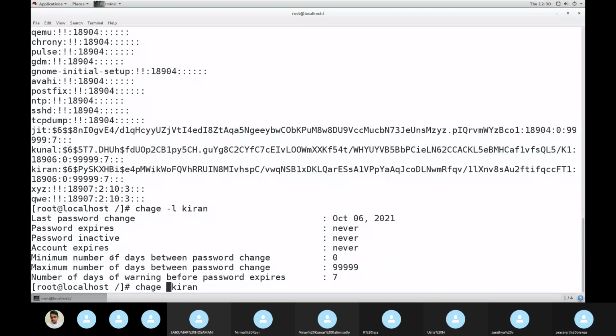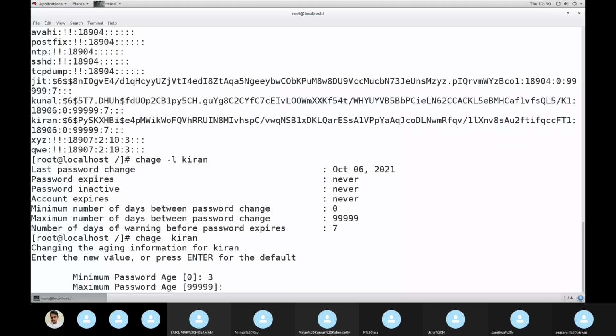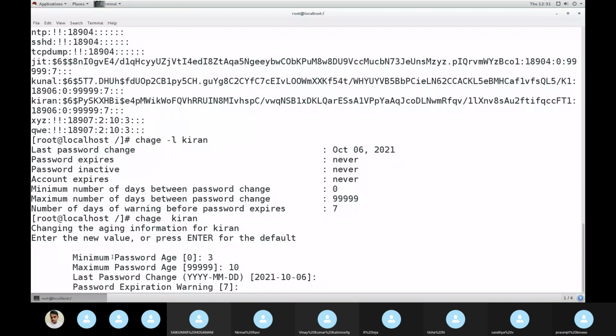Enter. Now minimum password age 3, maximum 10 days. Last date of change, it is 6. If you want to change today or from tomorrow or from after 3 days, you can give. If you want from today itself, press enter. If he will join after 1 week, you know the timing, give the timing.